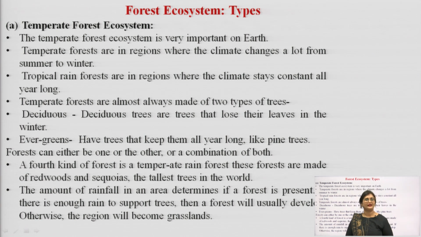Next, a fourth kind of forest is a temperate rainforest. These forests are made up of redwoods, sequoia trees, which are the tallest trees in the world. The amount of rainfall in an area determines which kind of forest is present in that region.